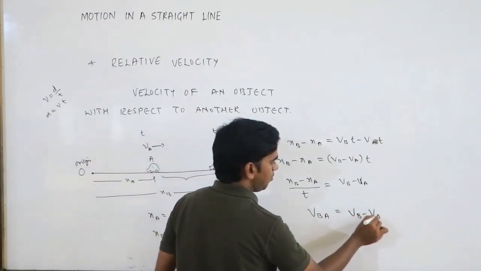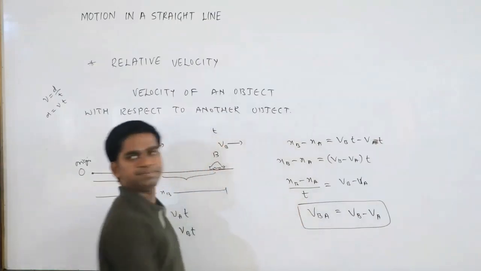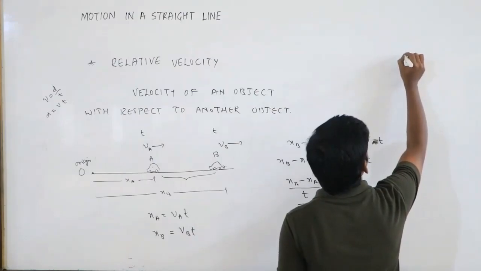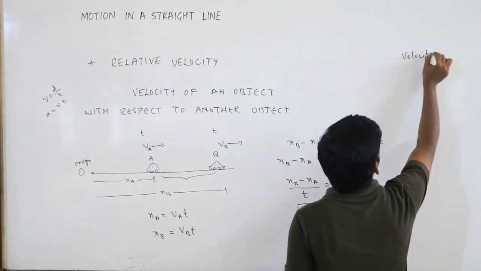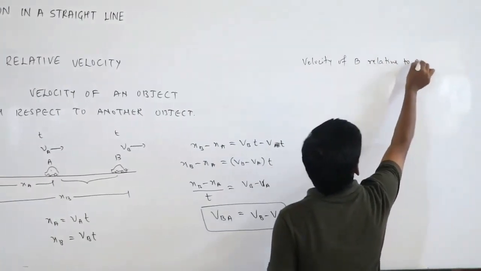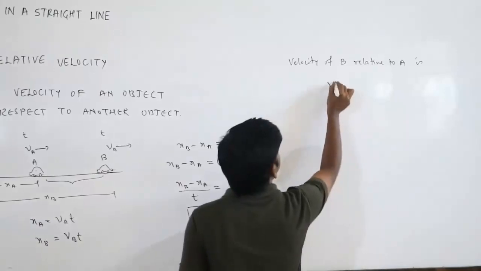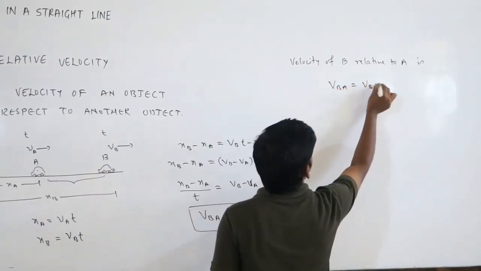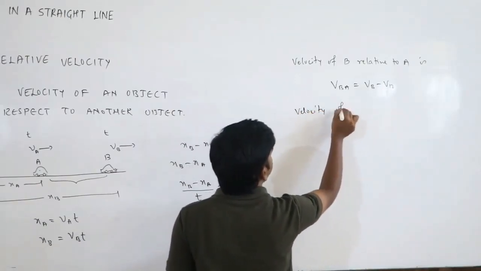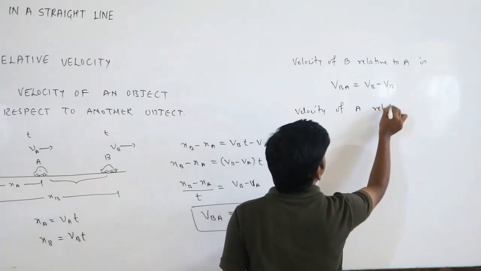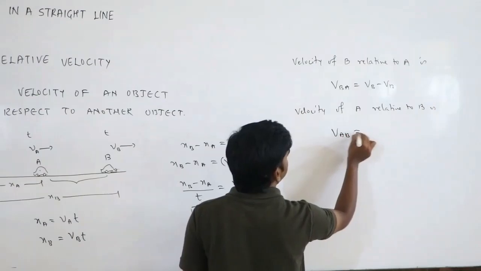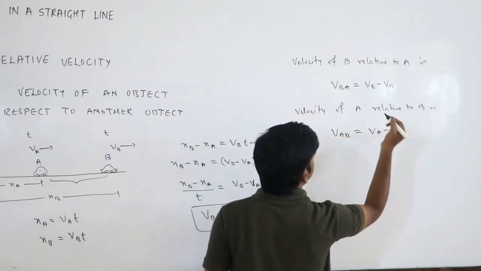VB minus VA. This is the relative velocity. Okay. So, can I write velocity of B relative to A is VBA equals VB minus VA, or velocity of A relative to B is what? VAB is equal to VA minus VB.